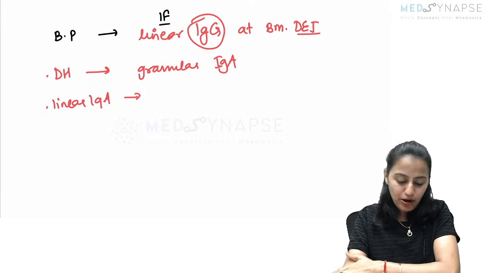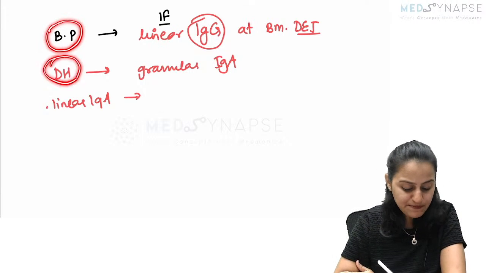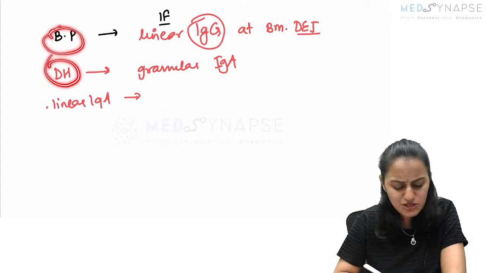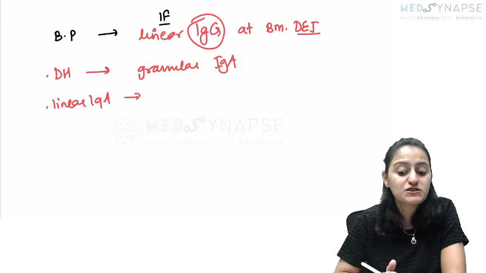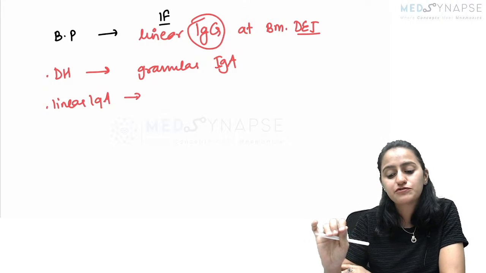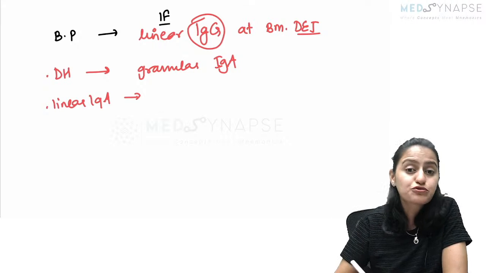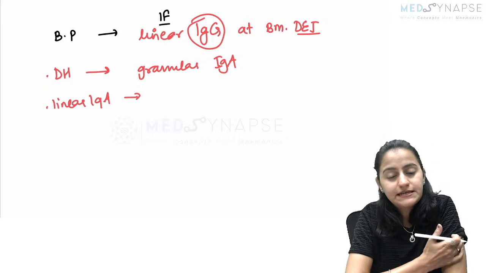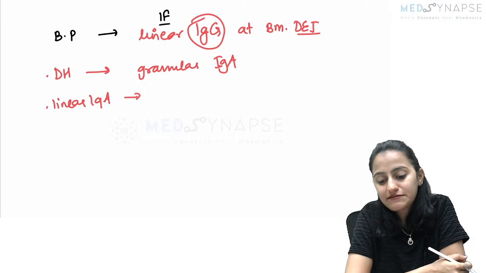And another important point to be remembered, bullous pemphigoid versus dermatitis herpetiformis. Out of that, which one has neutrophils and which one has eosinophils? Which one has neutrophils in the light microscopy? Eosinophilic infiltration and neutrophilic infiltration.